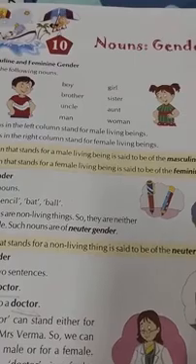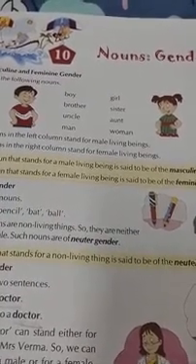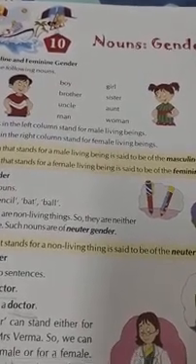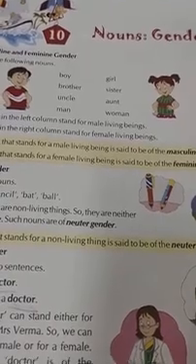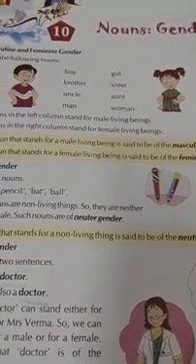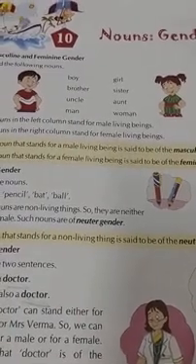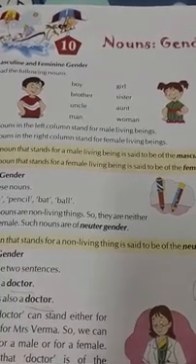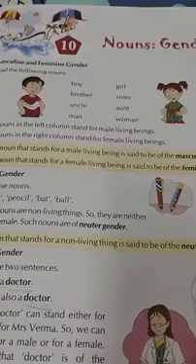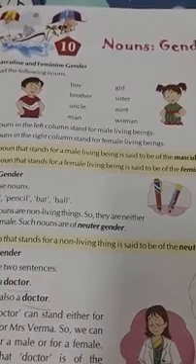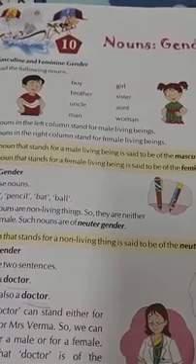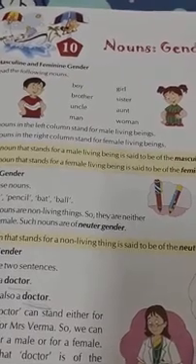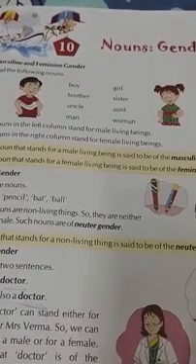So children, duck, we always say duck, but the masculine gender of duck is drake, and the feminine of duck is duck again. Sheep. We are familiar with the word sheep, but remember, sheep is a common word and the masculine form of sheep is ram and the feminine form of sheep is ewe, E-W-E, ewe. So these are very few words where we use a common term for these animals, but it has got a different name in masculine gender.